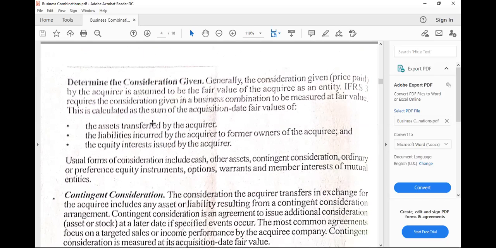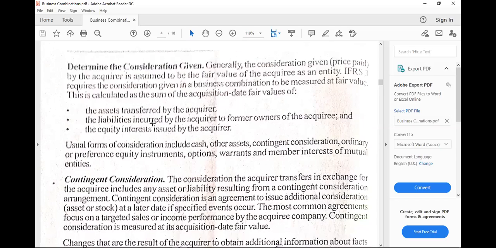And then, I think what is being said here is the fair value of the consideration of the acquirer. But what I was saying was the fair value of identifiable assets of the acquiree, which is to be discussed later. So at this point in time, this is the total consideration given by the acquirer. So that would be the sum of assets, liabilities, and equity interest.